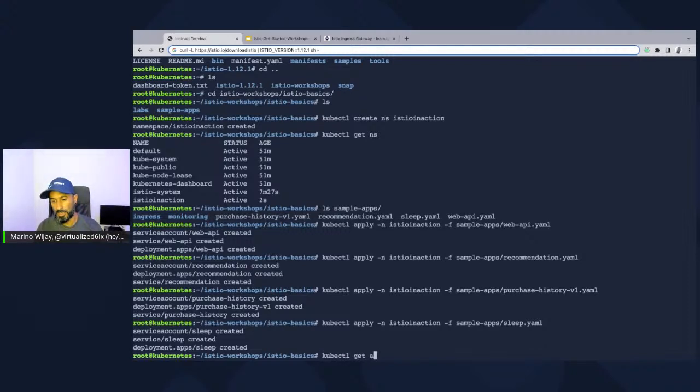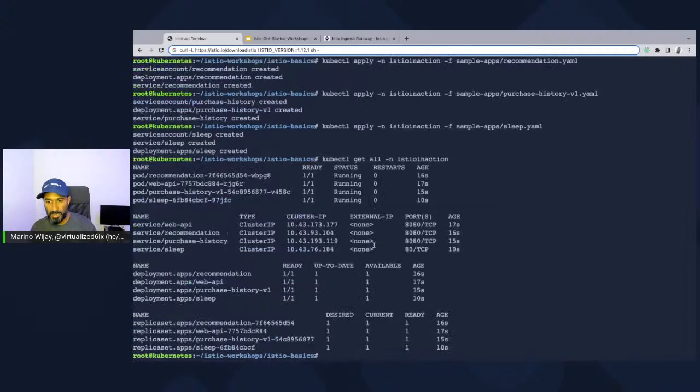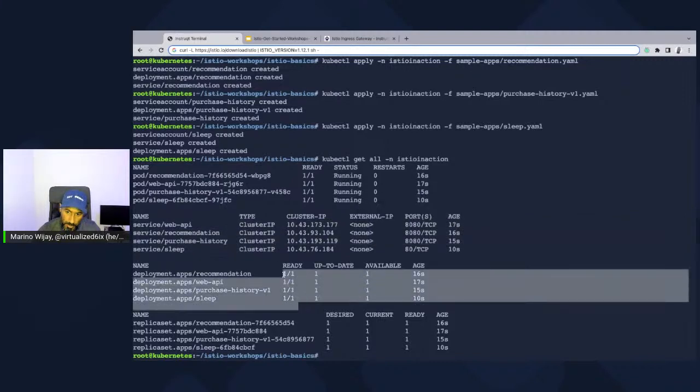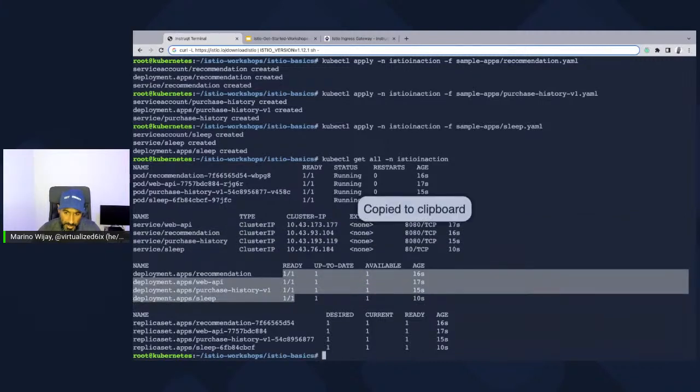We'll do a kubectl get all -n istio-in-action. And if you notice here, now all my pods are running. The service types are all set to ClusterIP. The deployment artifacts are telling us that everything is running and everything looks good.